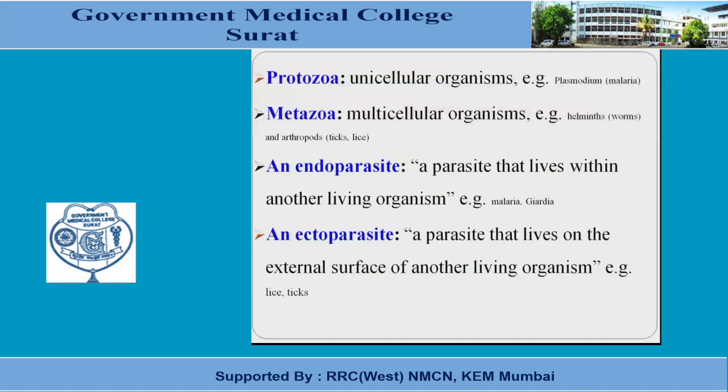So a parasite can be a protozoa, a metazoa, an endoparasite, or an ectoparasite. Protozoa are unicellular organisms such as Plasmodia. Metazoa are multicellular organisms like helminths or arthropods. Endoparasites are parasites that live within another living organism, like malaria or giardia. And ectoparasites are parasites that live on the external surface of another living organism. Mostly they are larvae, ticks, or other arthropods.